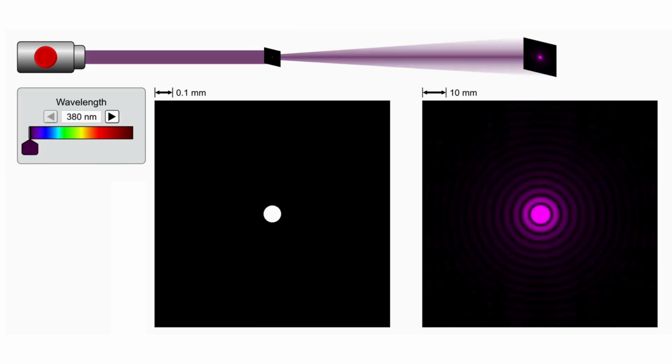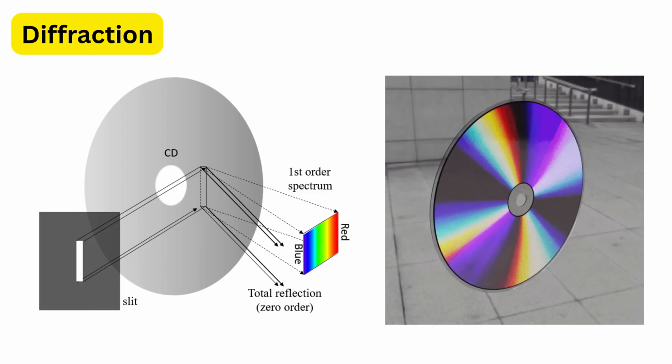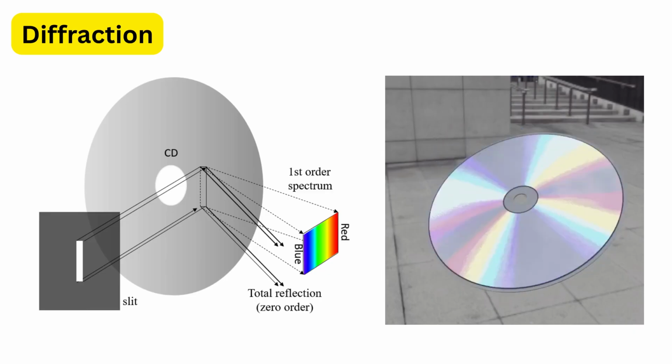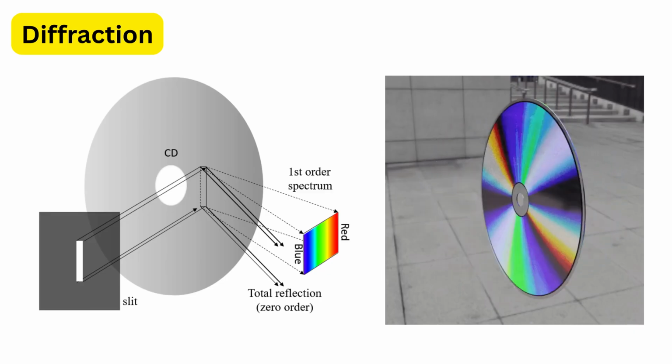The extent of diffraction depends on the wavelength of the wave and the size of the opening. We see the effect clearly only when light passes through tiny slits, like on the edges of a CD that shows colorful patterns.